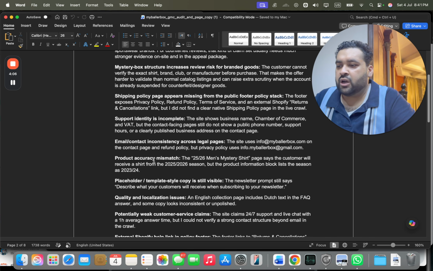Another error was the product accuracy mismatch over here. You may be wondering what it has to do with the counterfeit. So you can see that Google is going to look at all of the factors before restoring one. So we have to go with this as well.